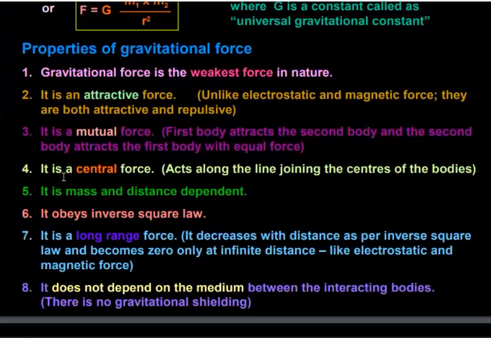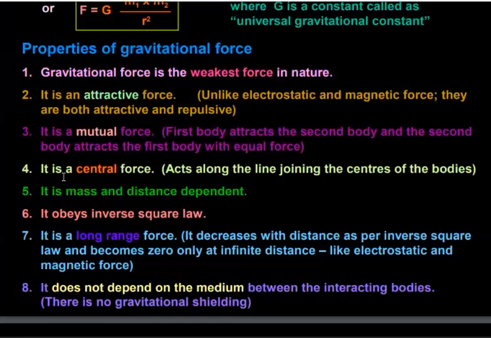That implies that if mass increases, force increases, and if distance increases, force decreases, because it depends directly on mass and inversely on the square of distance. Gravitational force obeys the inverse square law. Inverse square law means that the force decreases as the square of distance. So it obeys the inverse square law.